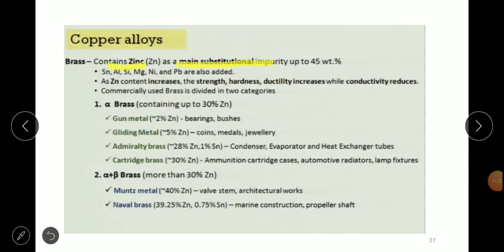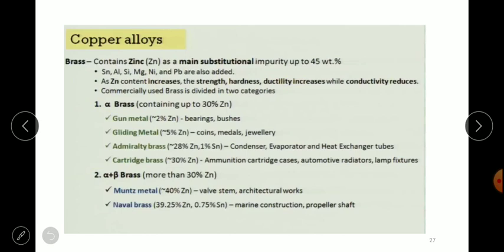Zinc is the main alloying element in it, and it is added up to 45%. Other alloying elements are also present, such as tin, aluminium, silicon, magnesium, nickel, lead, etc. As zinc increases, we get more strength and hardness, but conductivity reduces. Commercially, brass is divided into two categories. The first category is alpha brass, and the second category you have to remember is alpha plus beta brass.